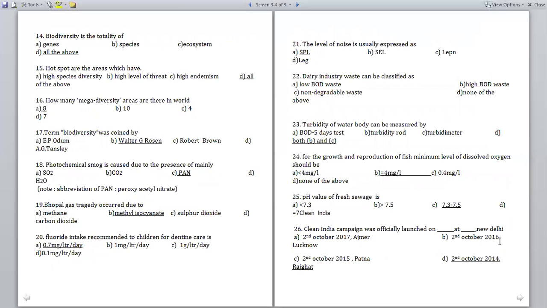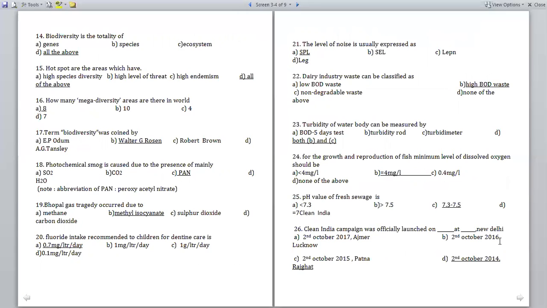Next question: biodiversity is the totality of A) genes, B) species, C) ecosystem, D) all of the above.